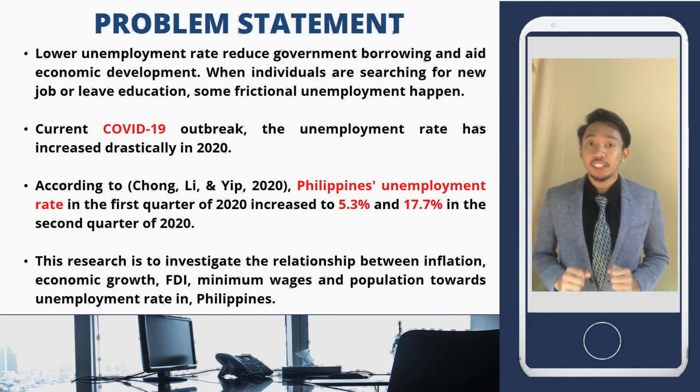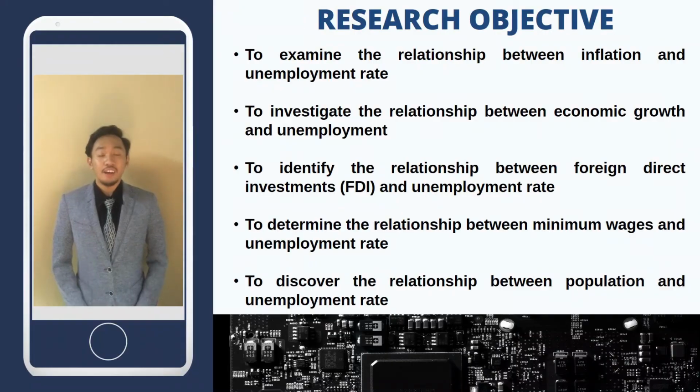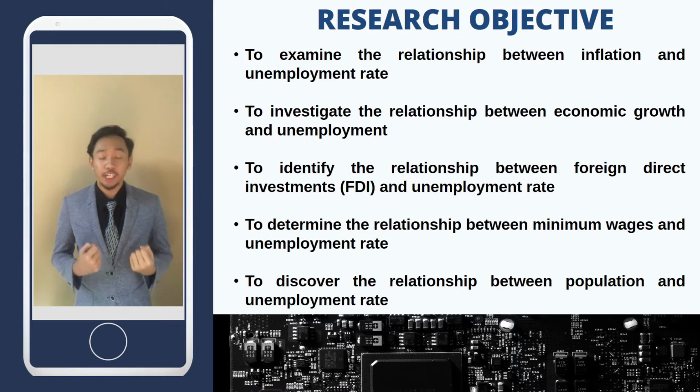Therefore, this research is to investigate the relationship between inflation, economic growth, FDI, minimum wages, and population towards unemployment rate in the Philippines. For the research objectives, first, to examine the relationship between inflation and unemployment rate. Second, to investigate the relationship between economic growth and unemployment. Third, to identify the relationship between foreign direct investment and unemployment rate. Fourth, to determine the relationship between minimum wages and unemployment rate. And last, to discover the relationship between population and unemployment rate.